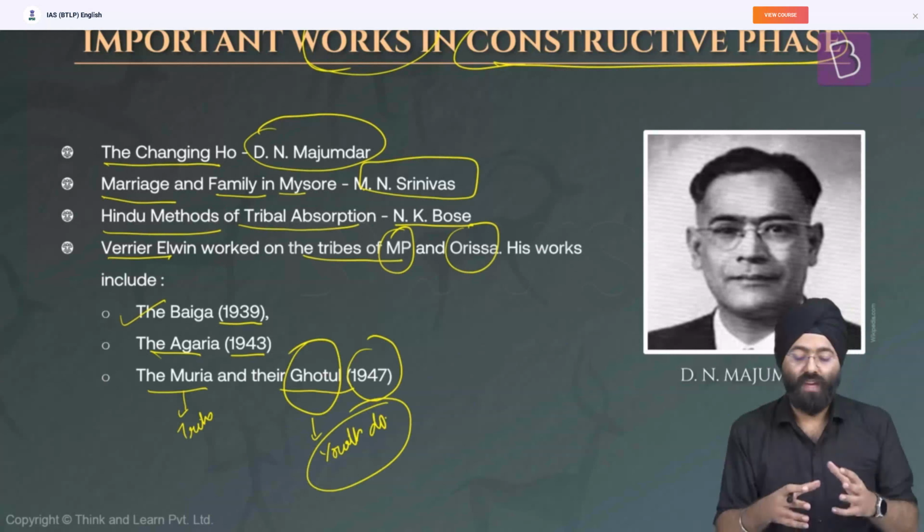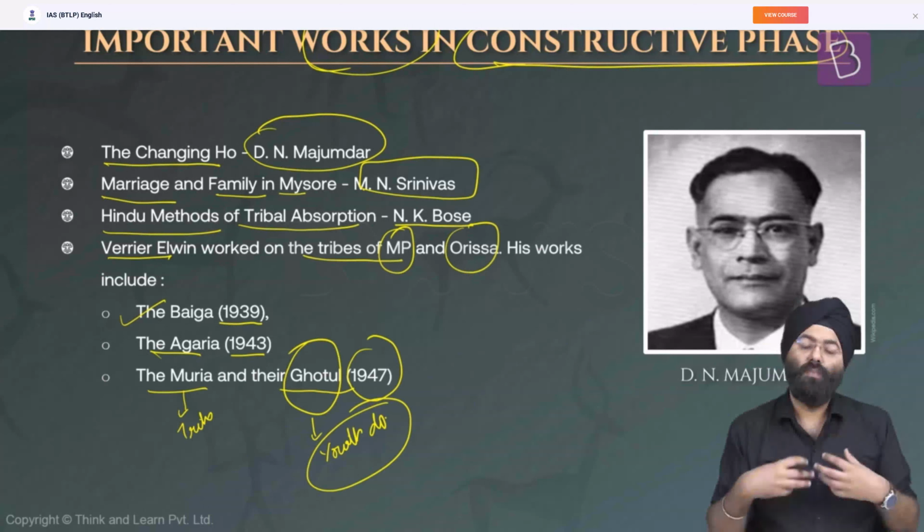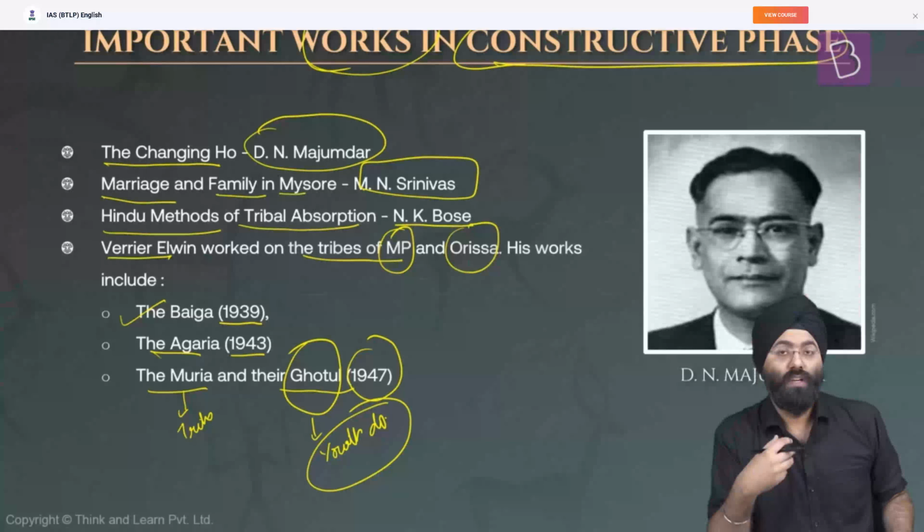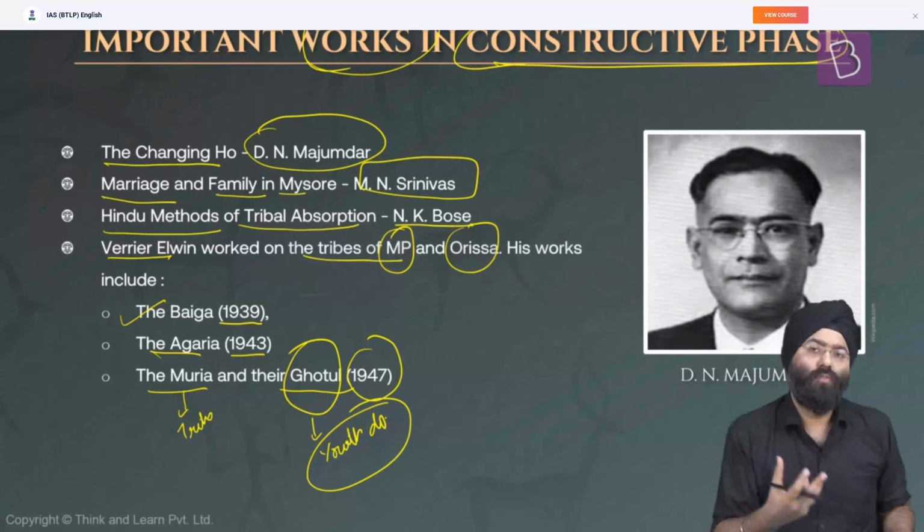Where they used to live. See, we have just mentioned the thinkers like D.N. Majumdar, Srinivas and N.K. Bose. In the later part of the lecture, we are basically going to deal with certain details with respect to each of these thinkers: what their basic concepts were, what views they have presented, what their basic works were, and a little background associated with these thinkers.